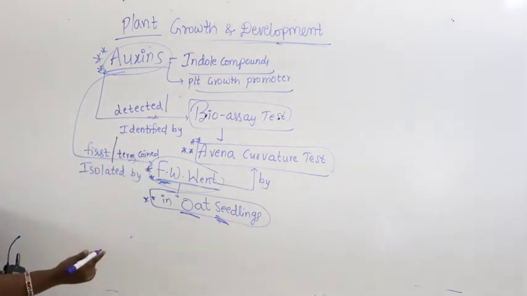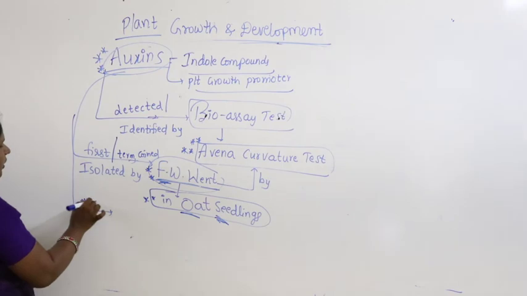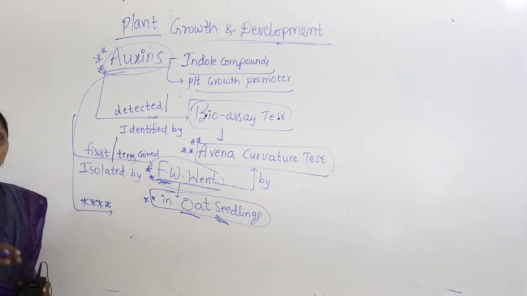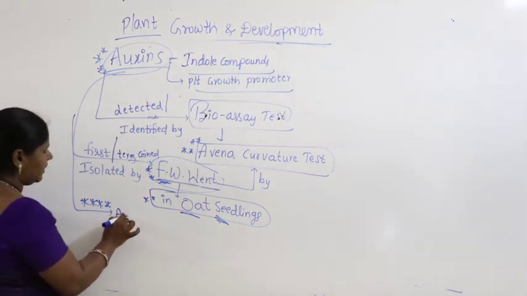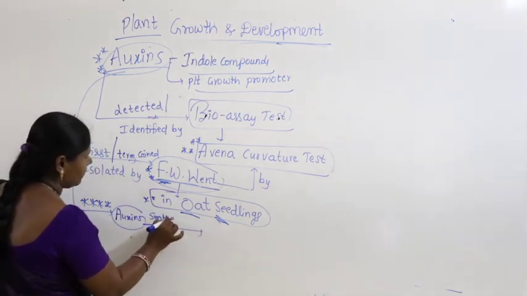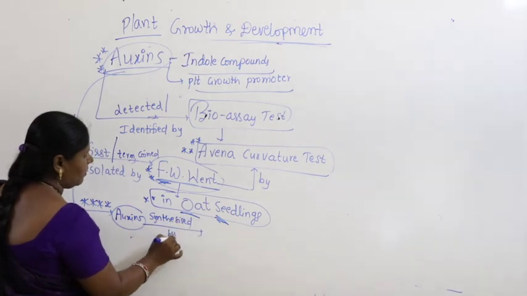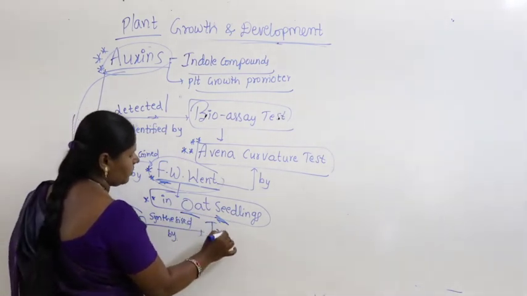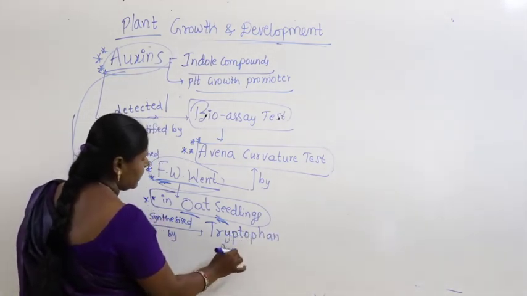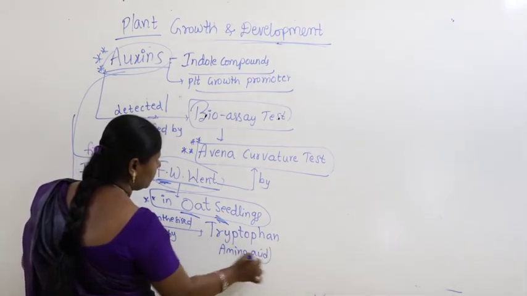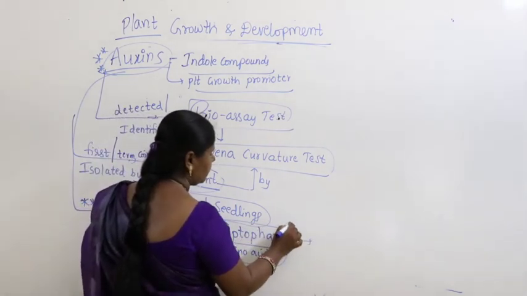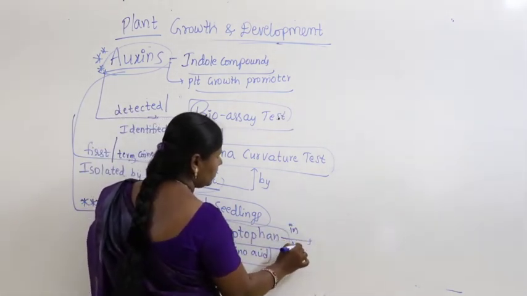Okay. Another very important note point, I have kept 4 star marks, very important. Auxins are synthesized from tryptophan, very important. What is this tryptophan? It's an amino acid, in the presence of zinc.